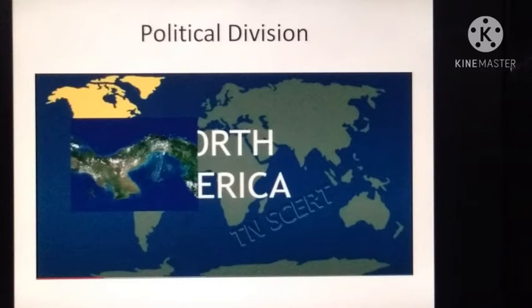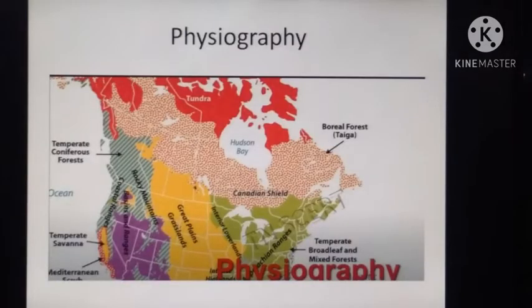The next one is physiography. North America is a continent of great physical diversity. Mount McKinley, about 6,194 meters above sea level, is the highest peak. Death Valley, about 86 meters below sea level, is the lowest part of the continent of North America. It has some of the oldest and the youngest rocks in the world.